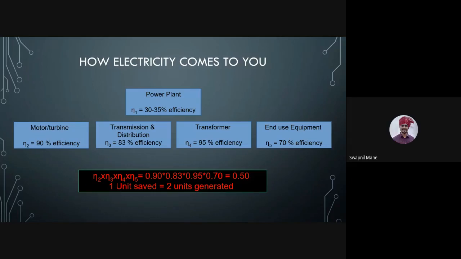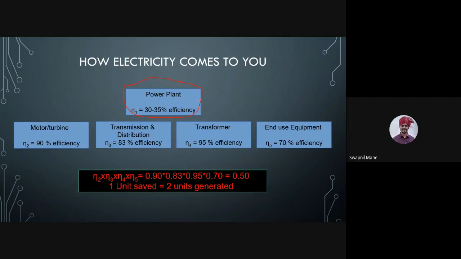So now, how does electricity come to you? Take any power plant, the efficiency of the power plant will be around 30 to 35%. Hydropower plant, 60% efficient. Thermal power plant, 30 to 35% efficient. Nuclear power plant, 60% efficient. Yes or no? Solar power plant, how much? 20%. Correct. So this efficiency we are not taking.